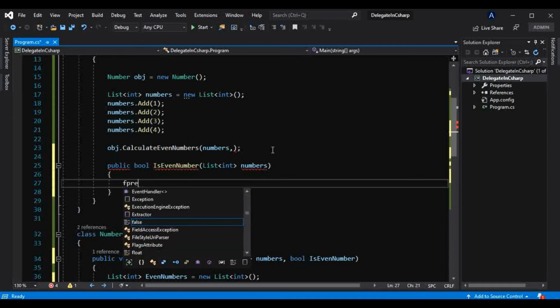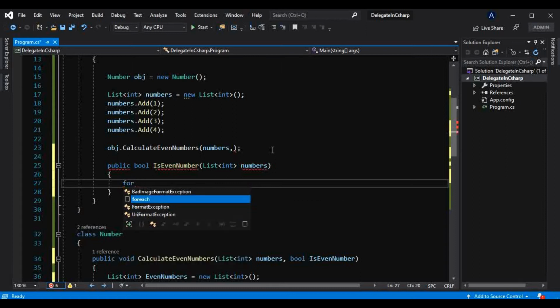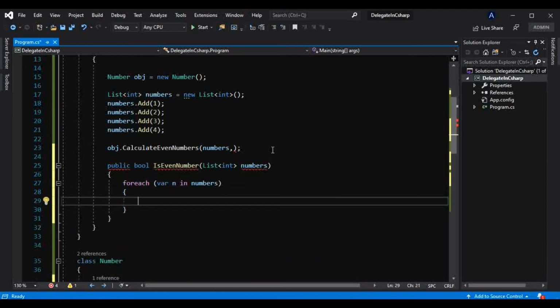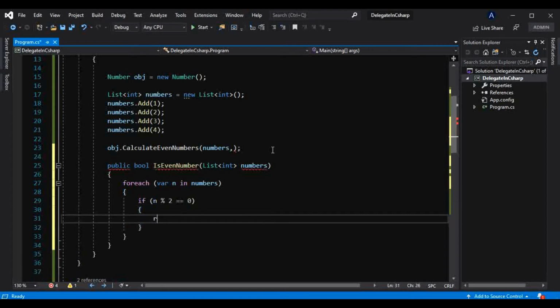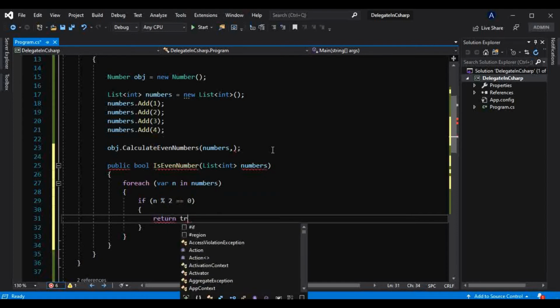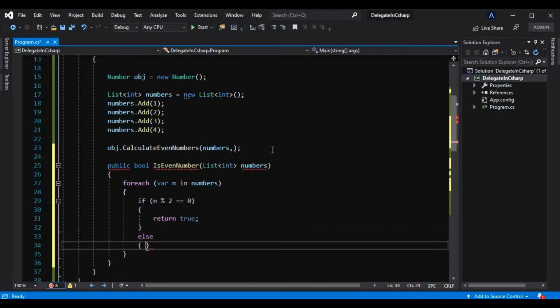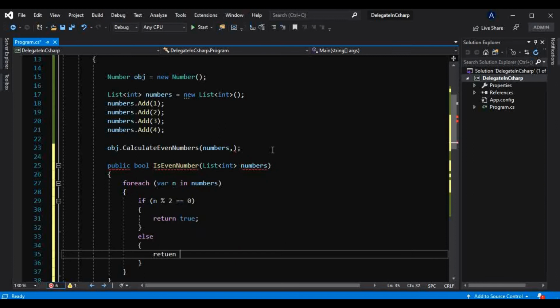And now on that list we will loop through something like this, where n in numbers, and if this n modulus of 2 equals 0, then we will return true here, and if it is not, then we will return false.